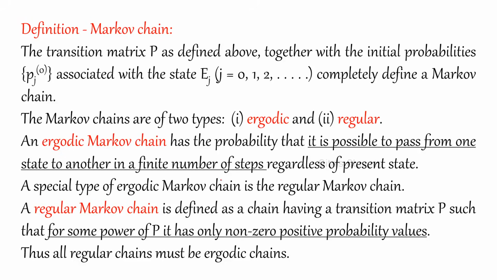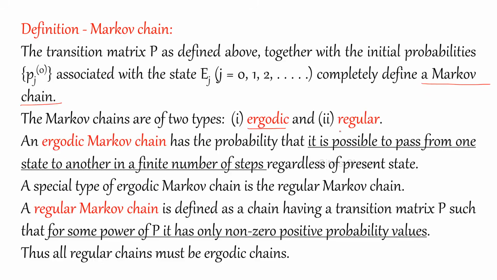Okay, so the transition matrix P as defined above, that we have just seen, together with the initial probabilities, that is Pj(0) associated with state Ej, completely defines the Markov process. So if you want to define a Markov chain, the transition probability matrix should be known. If you know the transition matrix, then we can define a Markov chain. Vice versa. So Markov chains are of two types.